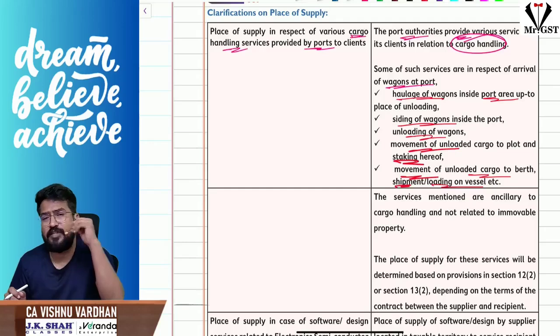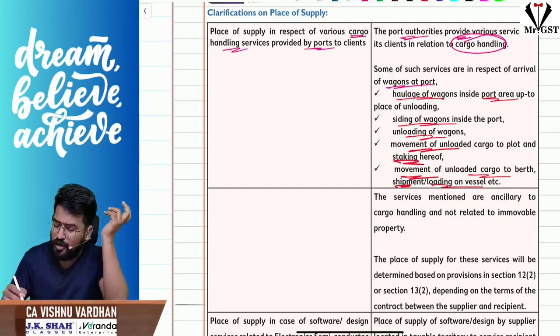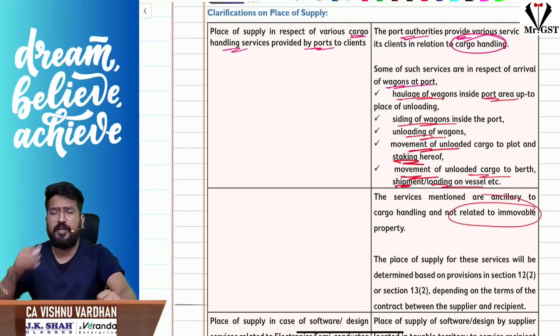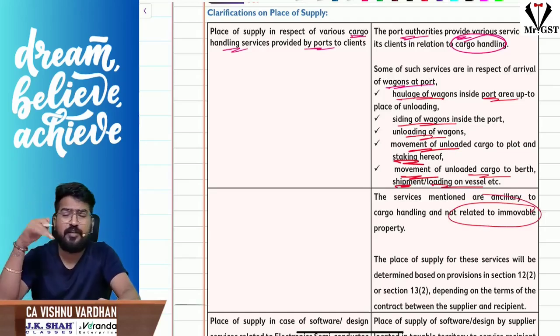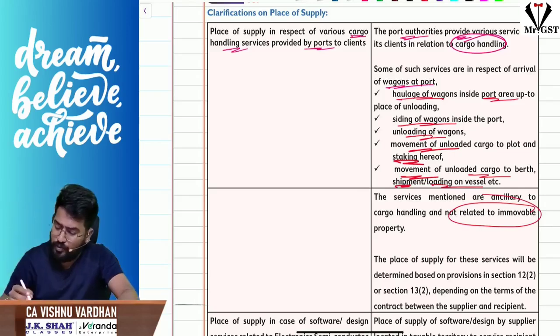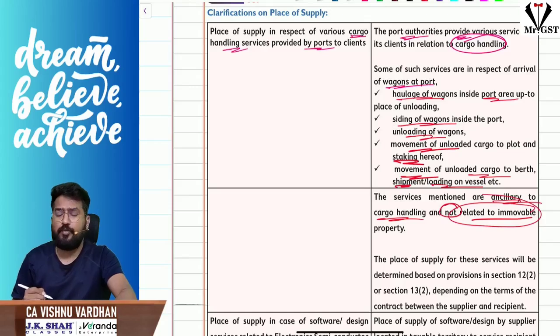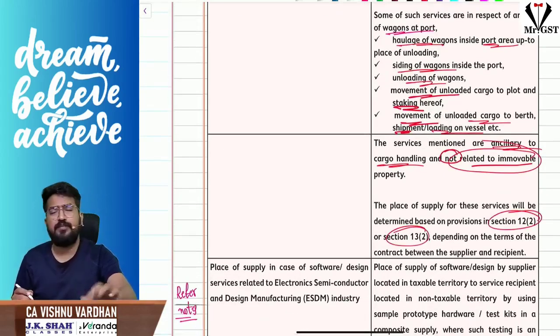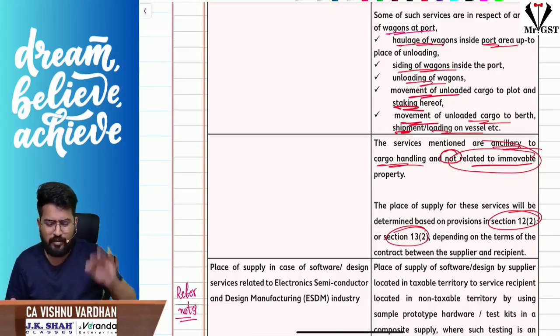See, here there was a doubt. Sir, these services are not related to immovable property. There was a doubt, are these belonging to immovable property? Should we go with section 12 subsection 3 or 13 subsection 4? Then the department has clarified these are ancillary to cargo handling and not related to immovable property. So determine the place of supply based on 12 subsection 2 or 13 subsection 2 as the case may be. That means follow the general rule itself.